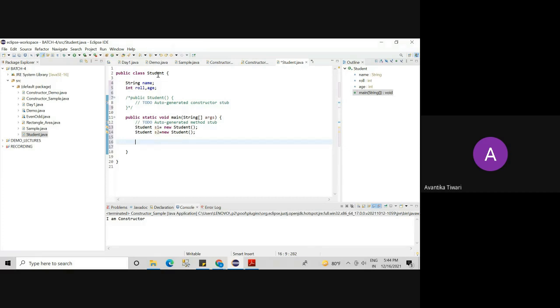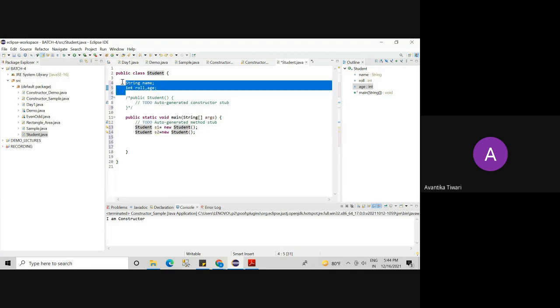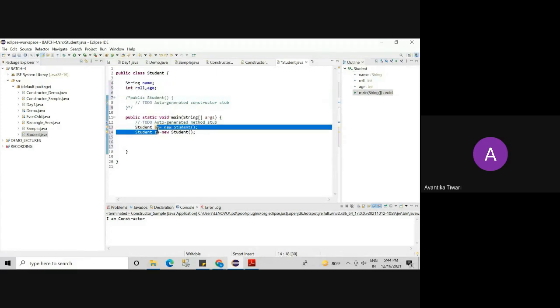So what are the objects of the student class? S1, S2. If I want to access the members present inside the student class, name, roll, age, I have to use these objects.